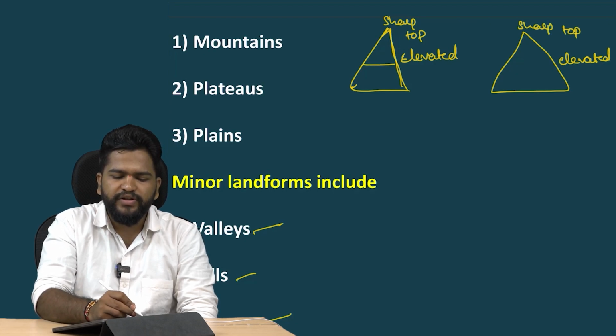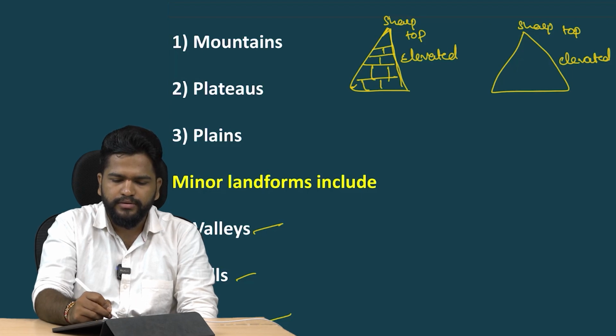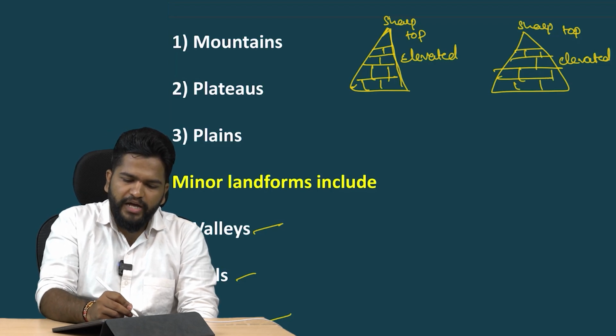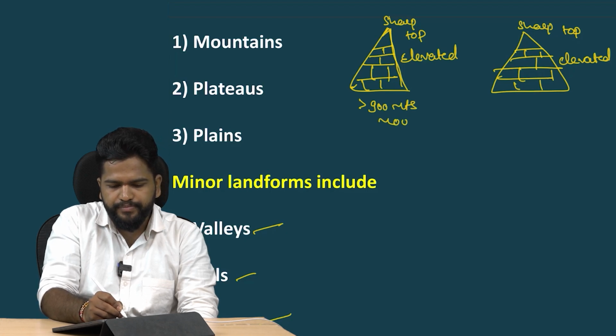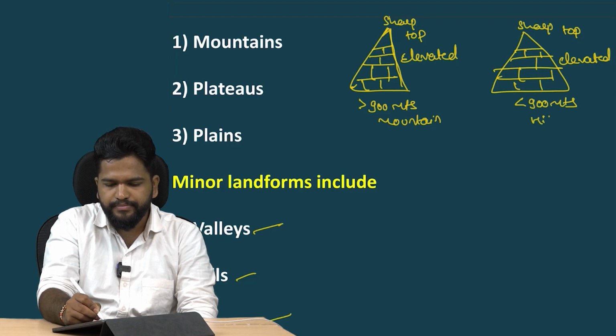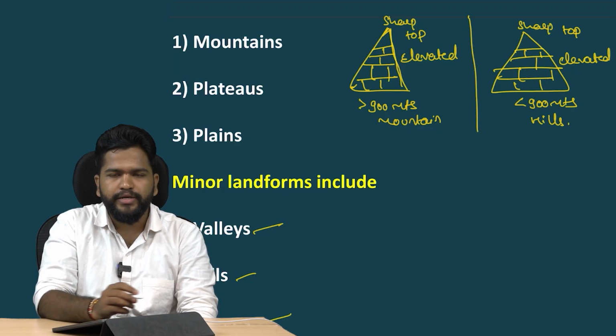So here lies the difference: if the height is more than 900 meters, it is a mountain. If the height is less than 900 meters, it is a hill. This is the main difference between mountains and hills.